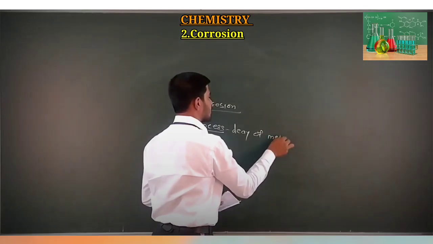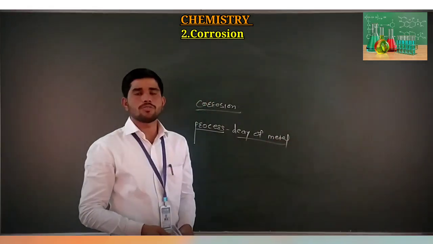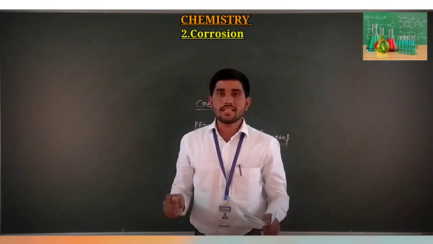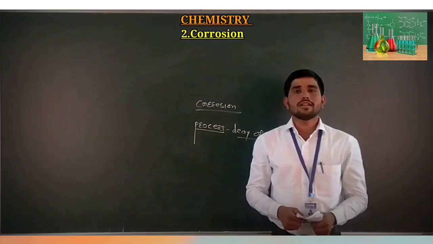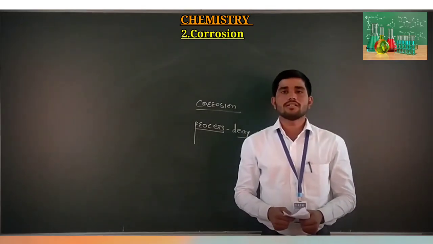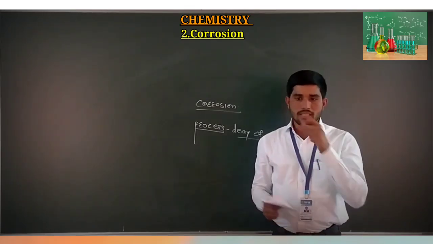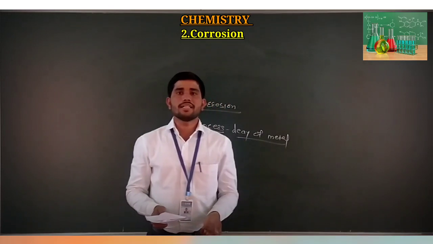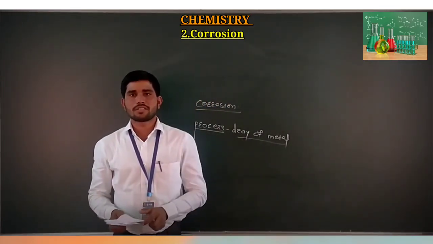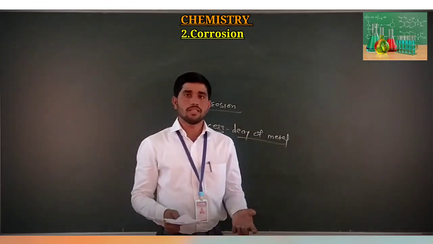destruction of metal takes place, and this decay or destruction will be observed when metal comes in contact with atmospheric air or the gases present in the atmosphere. Due to that, the surface part of the metal gets corroded, decayed or destroyed, and due to that the hardness of that metal will be less.